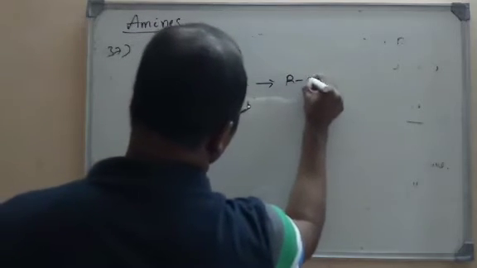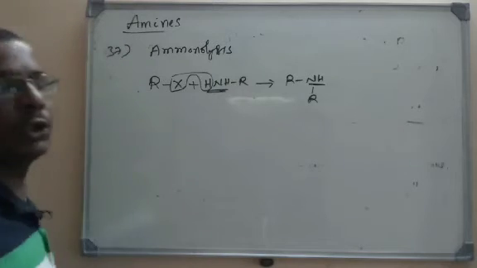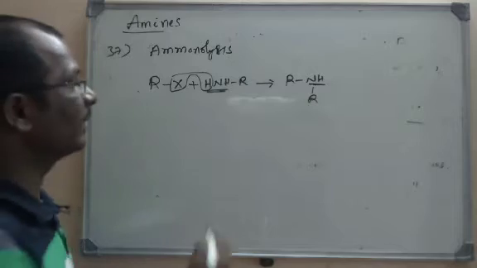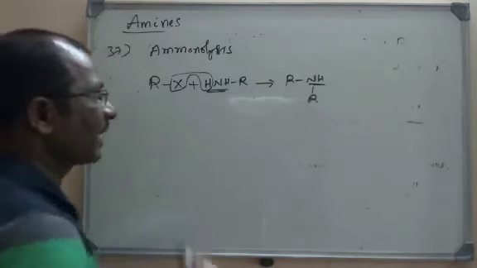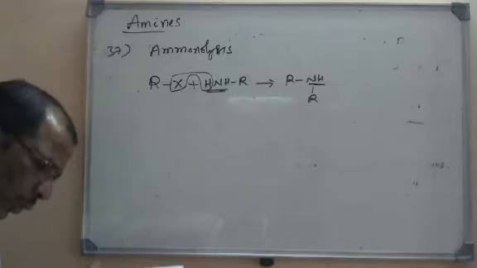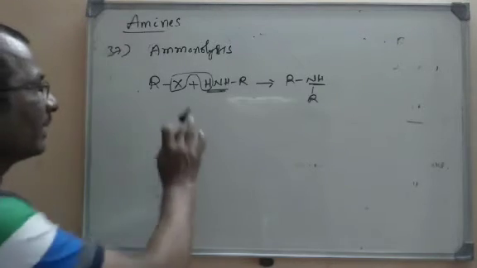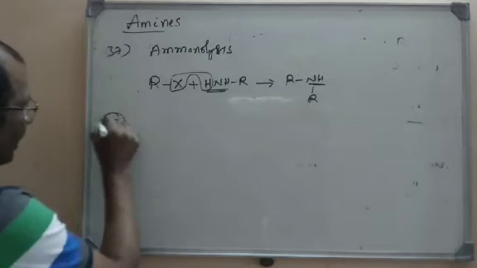So what do we get? RNHR. Here it is nothing but a nucleophile, because X minus is the leaving group and RNH minus is the incoming nucleophile. So amines act as the nucleophiles in this reaction. So what is the right option? The first option itself is the nucleophile, or you can even say a Lewis base, but here it is a nucleophile. Let us go to the next objective question.